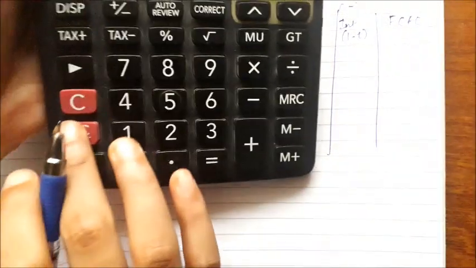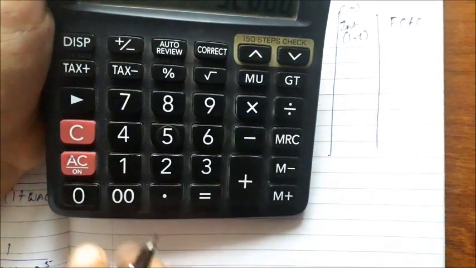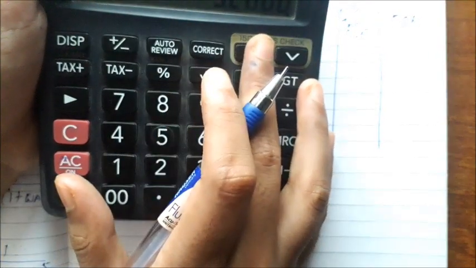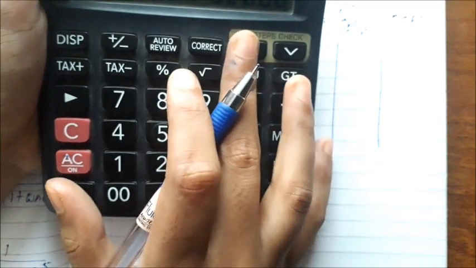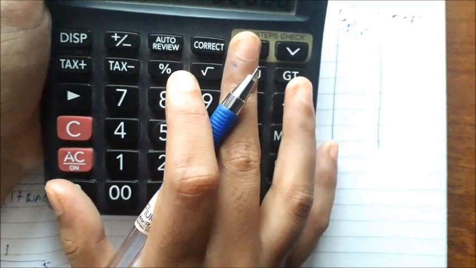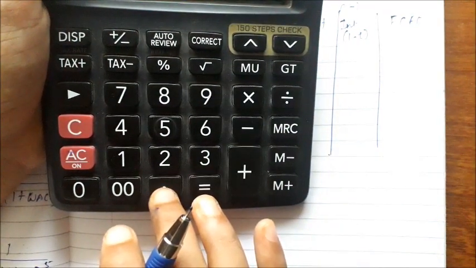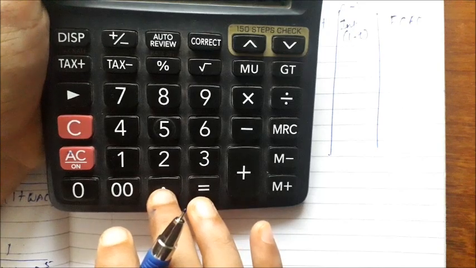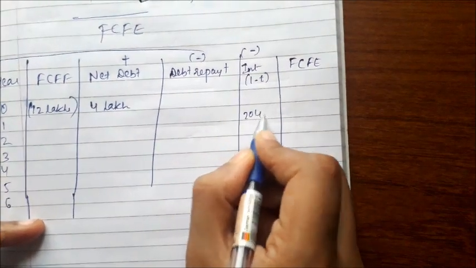So 4 lakh into 8% is going to be 32,000, but it is tax deductible. If we deduct the tax, 32,000 multiplied by 64%, we'll get 20,480. So every year we are going to add that.